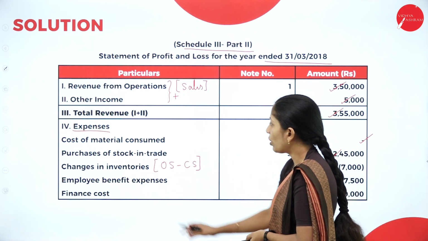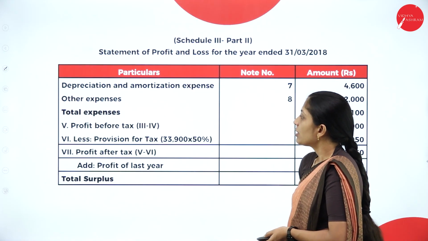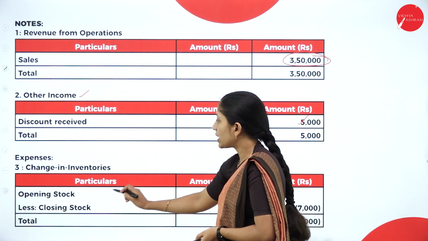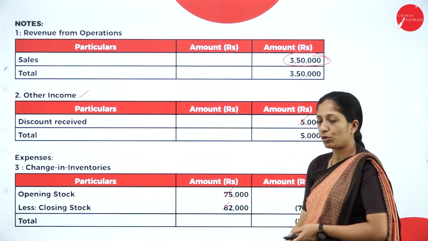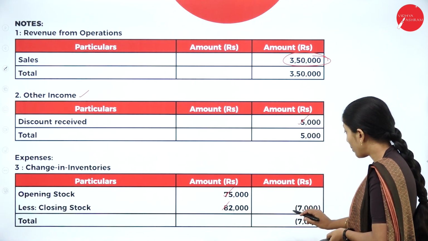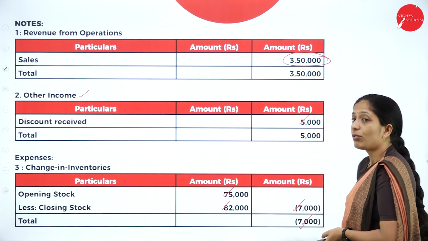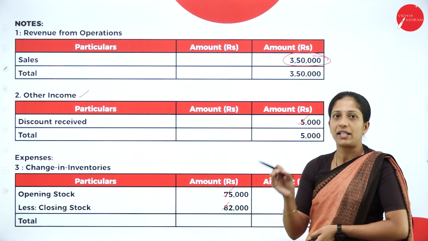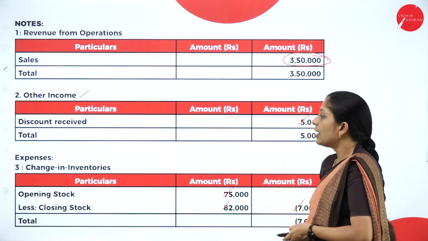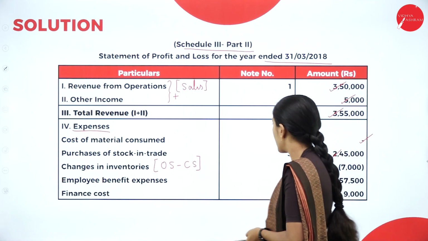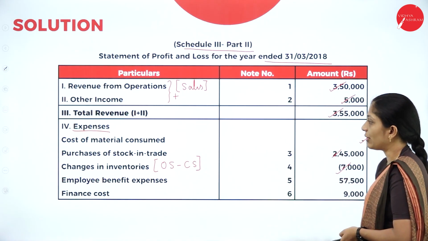So let us see the note, change in inventories. How do we record? Change in inventories, opening stock 75,000 minus closing stock 82,000. So the total will be minus 7,000. We have to write exactly minus 7,000. If it is negative, you have to write it in brackets. So changes in inventories, that is minus 7,000.